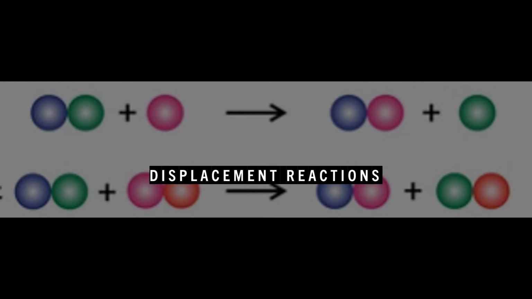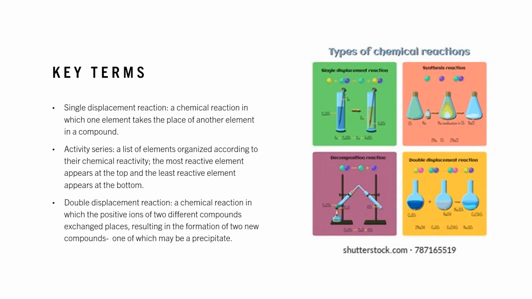Displacement reactions. A single displacement reaction is a chemical reaction in which one element takes the place of another element in a compound. If you look at the activity series, it provides a list of elements organized according to their chemical reactivity. The most reactive element appears at the top, and the least reactive element appears at the bottom.